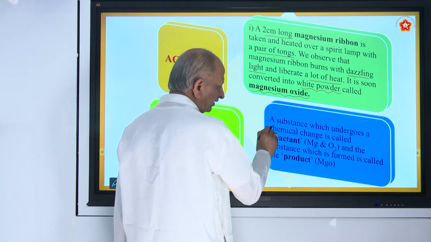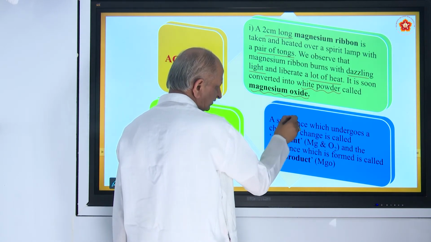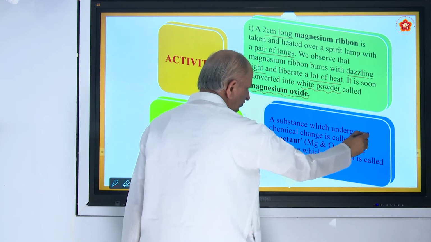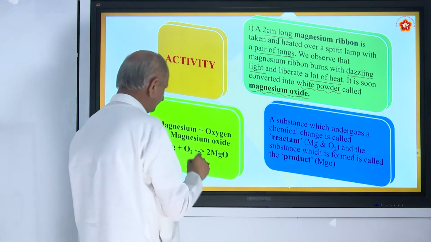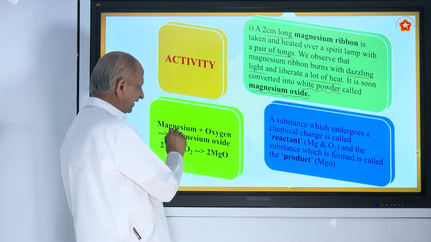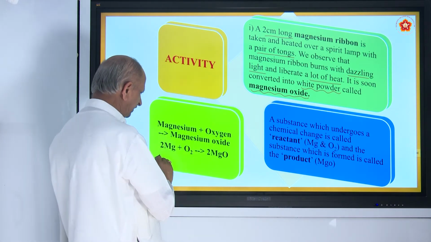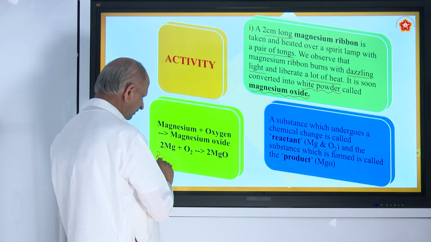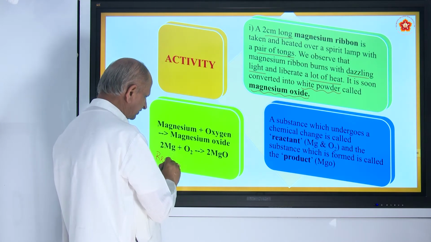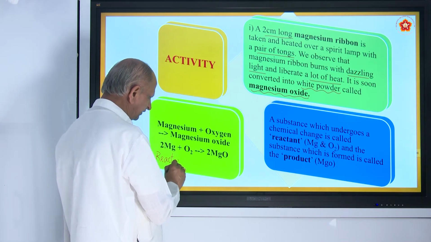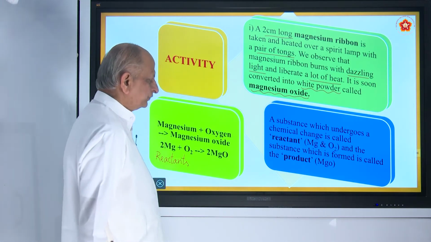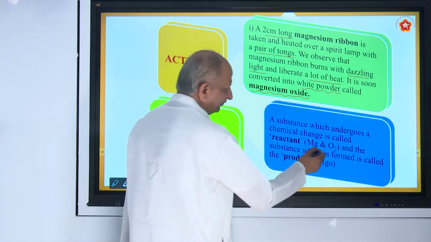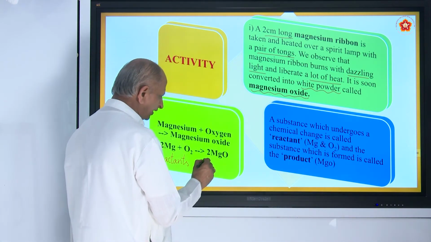So what is chemical change? Permanent change it is. A substance that undergoes a chemical change is called reactants. For example, here magnesium plus oxygen are the reactants. The left hand side of a reaction is called reactants. Okay. And the substance which is formed is called product.